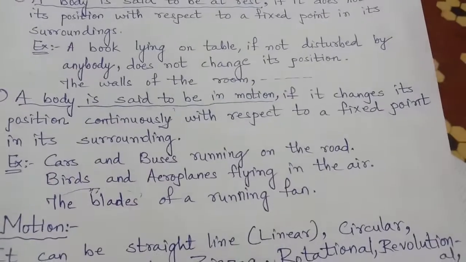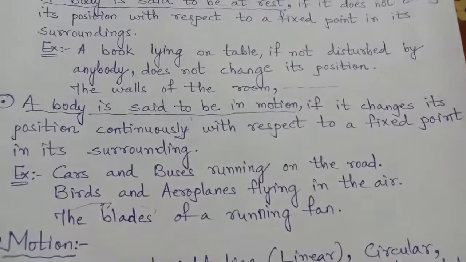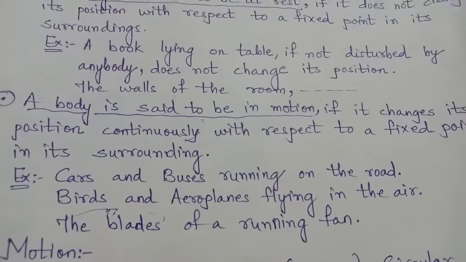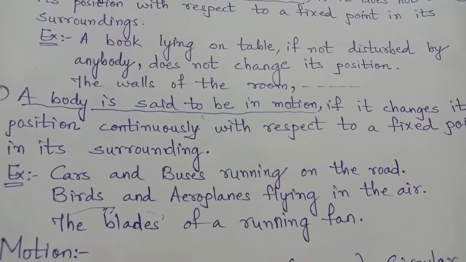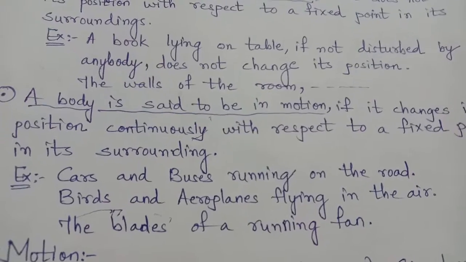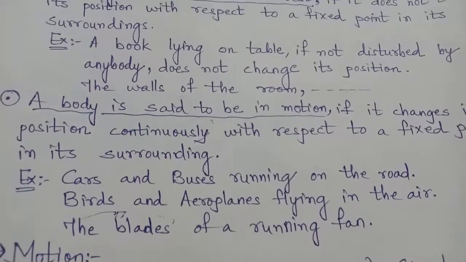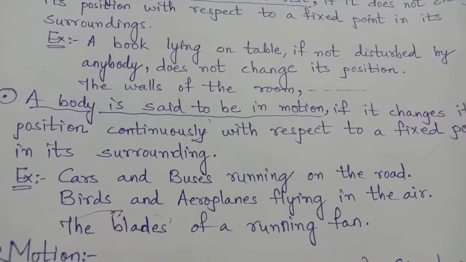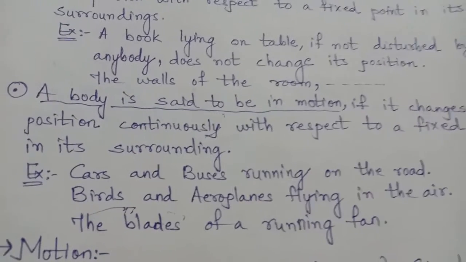Cars and buses running on the road are continuously moving with respect to the fixed point surrounding them, which is the road surface. The road surface is not moving. It is a fixed point, and on that fixed point, cars and buses are running.